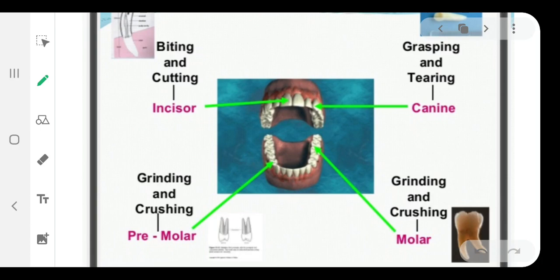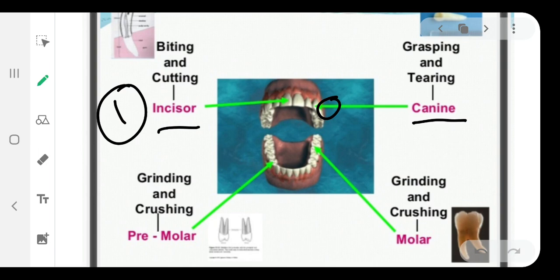See here the different kinds of teeth you can see, and their functions are also mentioned here. The first type is the incisor. Incisor, as the name itself suggests, is used for biting and cutting. Whatever food we are eating, the incisors help us to bite that food and cut it into small pieces. The canine is used for grasping and tearing. That is on the sides of our buccal cavity. You can see here it is on the side, not in front.